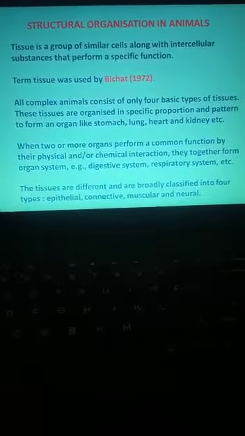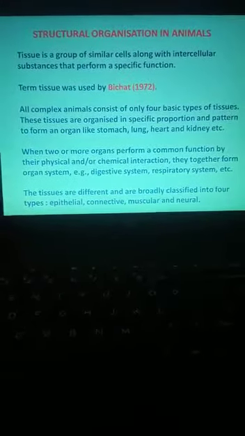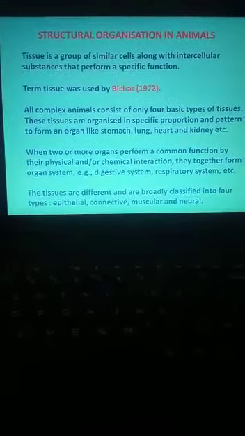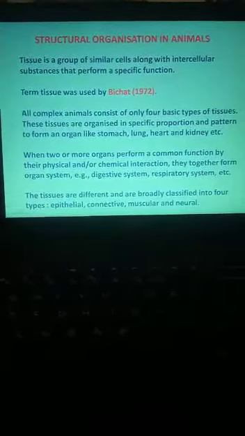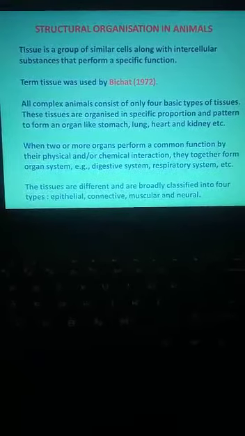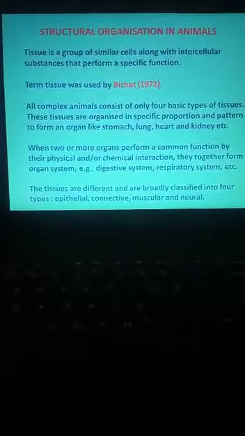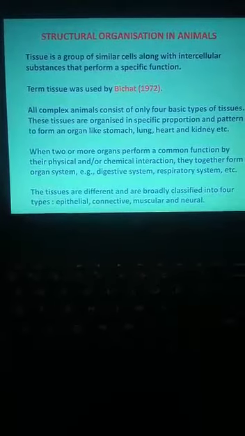So what is structural organization? Each and every animal or plant is a whole organism and it is made up of some organization. How is that organization made? First cells, then the cells group together to form tissue, then tissues together form organs and organ systems. So this is the organization.